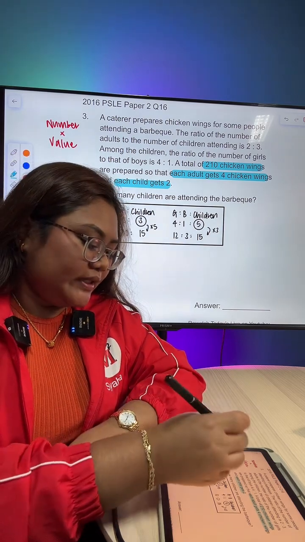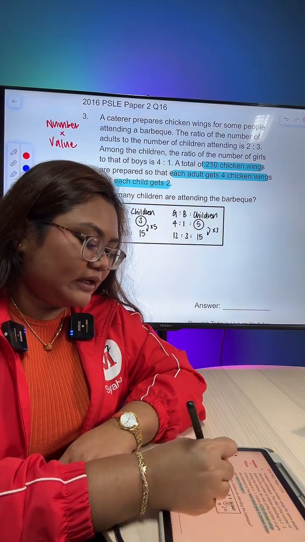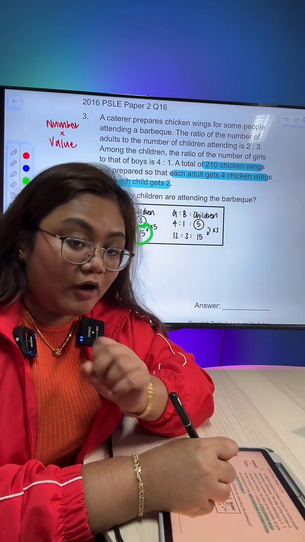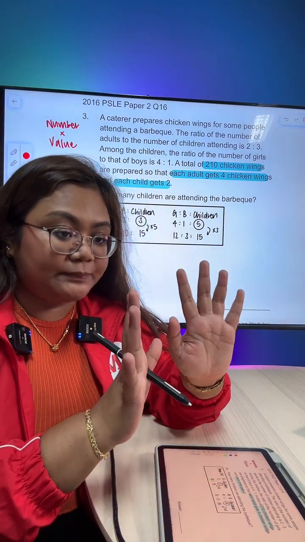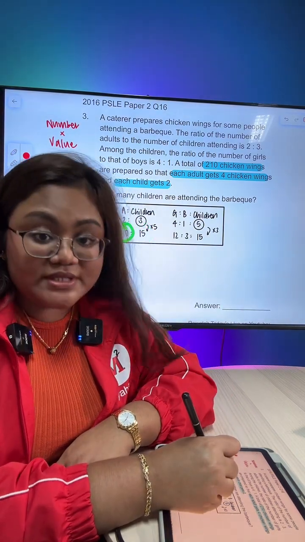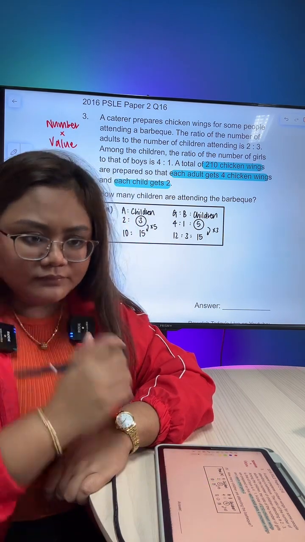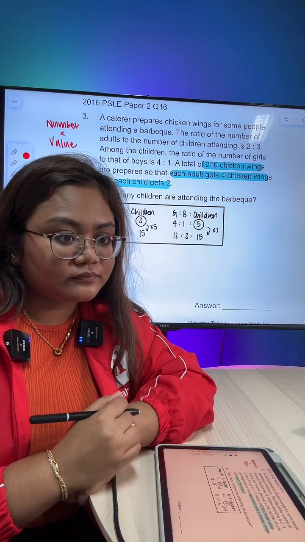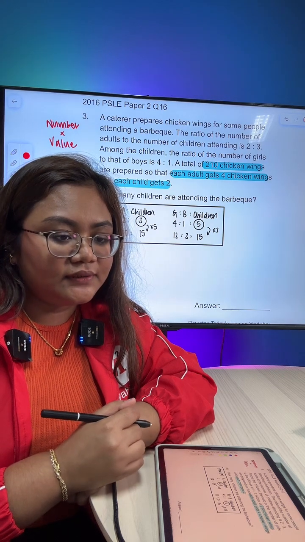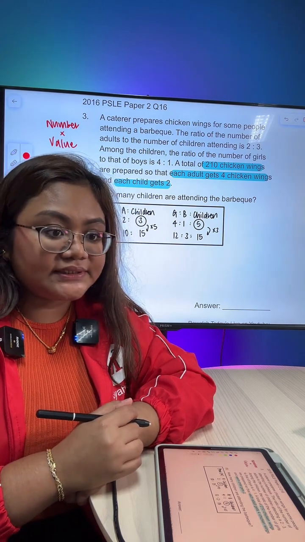That's because we have the number of adults and children in unit form. This is not exactly 10 people. This is 10 units for adults, 15 units for children. Okay? Alright.